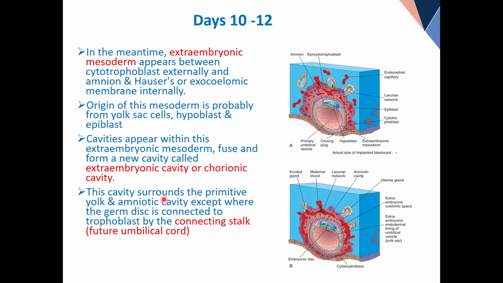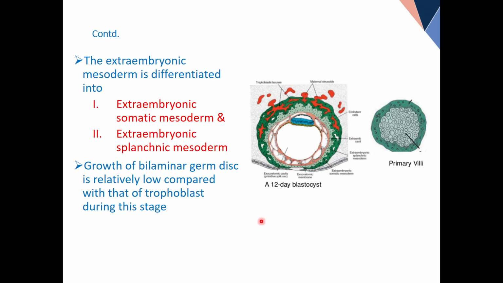Now, this newly formed cavity surrounds the primitive yolk sac and amniotic cavity, except at only one point, with which the structure is hanging into the chorionic cavity, called the connecting stalk. I will show you. Look at this, the same. From different references, spaces appear in the mesoderm. They will fuse together so that they provide us with one cavity.